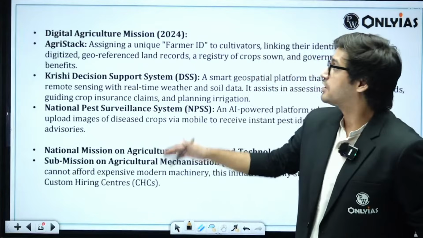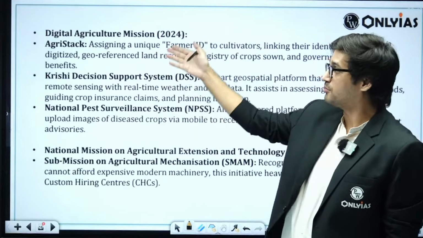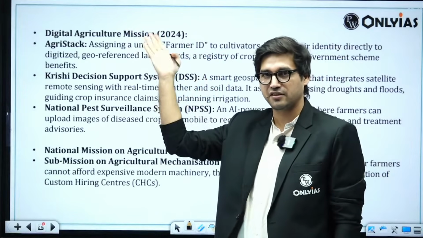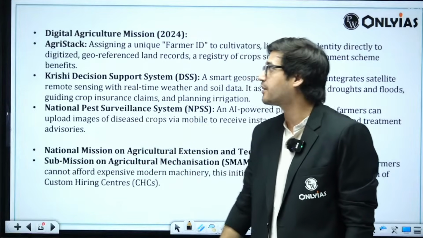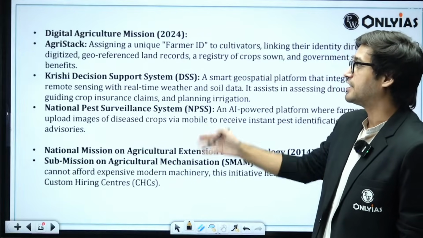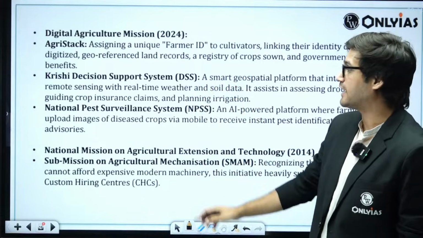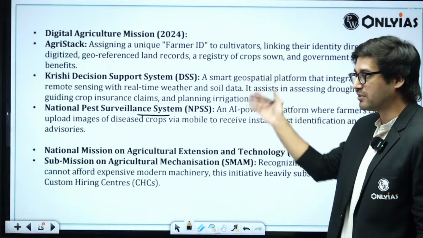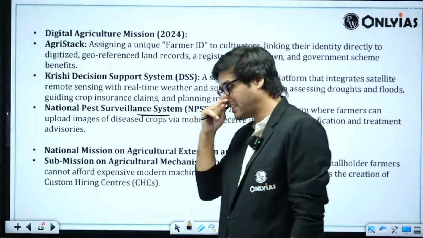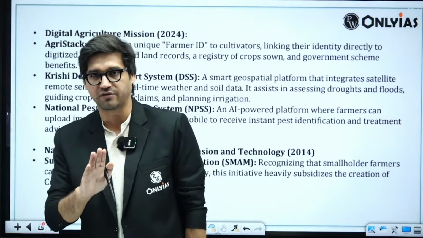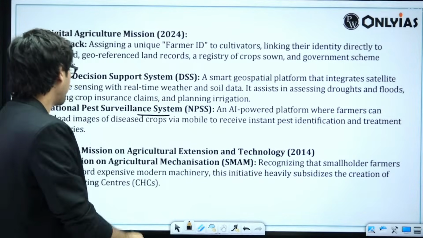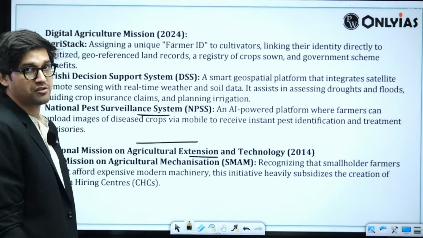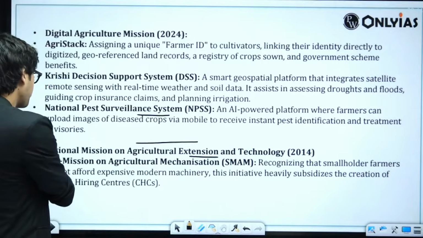First one is the Digital Agriculture Mission. Because these are the latest interventions, I will not be only talking about historical interventions. Latest interventions should be included here: the Agri Stack, then the Krishi Decision Support System, and the National Pest Surveillance System. You don't have to explain them in such detail. Even if you mention them in a flowchart or something, this will be good enough. We can talk about the National Mission on Agricultural Extension and Technology 2014, under which there is a submission